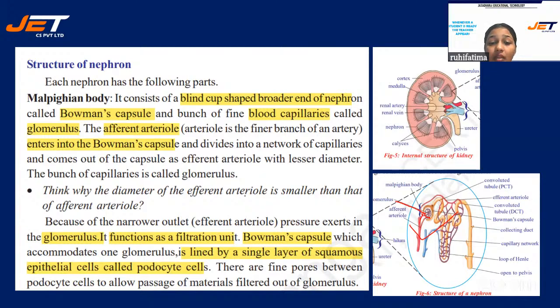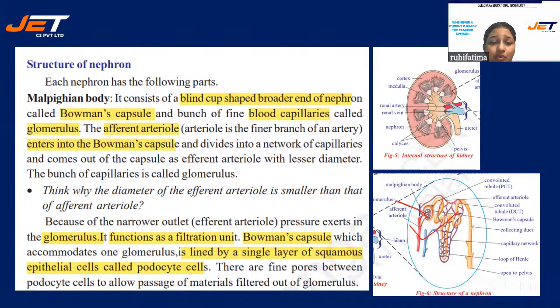Okay. This only, what happens? The efferent artery is of narrow lumen and the afferent is having a wider lumen in comparison, due to which an internal pressure is built, and due to this pressure the glomerulus filters the nutrients. Understood?